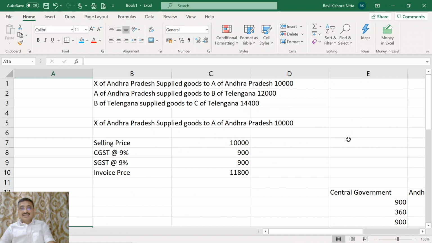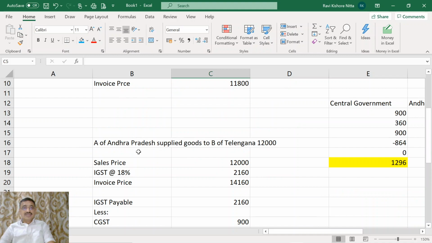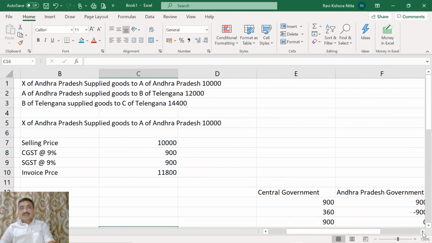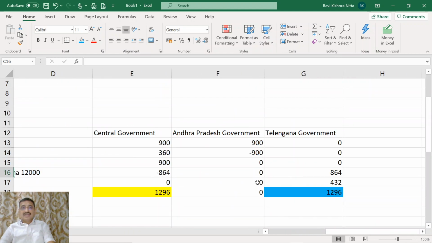If you examine here, what has happened is X supplied goods to A of Andhra Pradesh. Now A of Andhra Pradesh sold the goods to B of Telangana. What happened? The revenue to the Andhra Pradesh government is nil. When goods are exported from Andhra Pradesh to Telangana, the SGST utilized for the payment of IGST, the Andhra Pradesh government transferred it to the central government. Now the revenue of Andhra Pradesh government is zero. So why would Andhra Pradesh government accept GST?